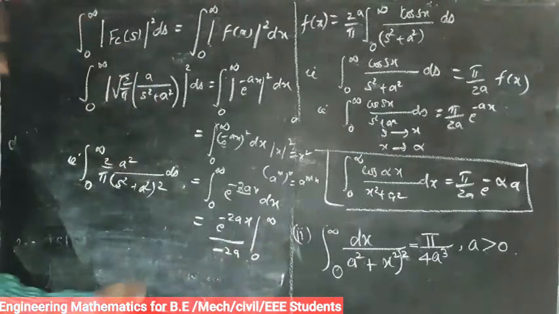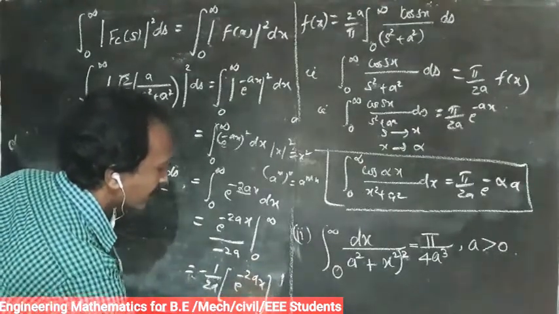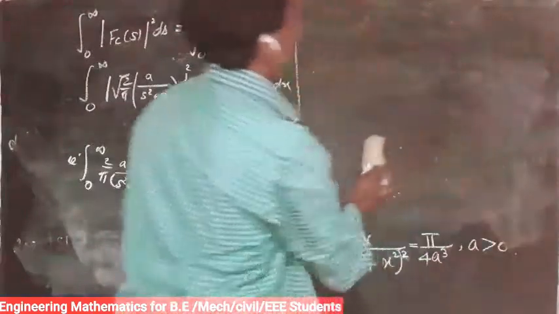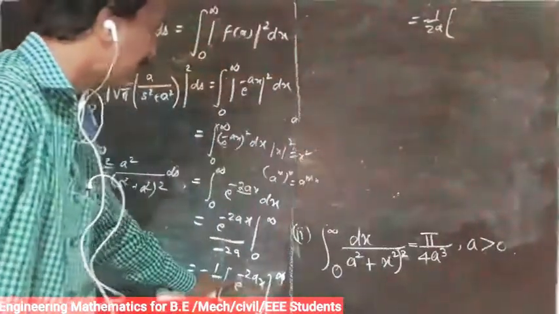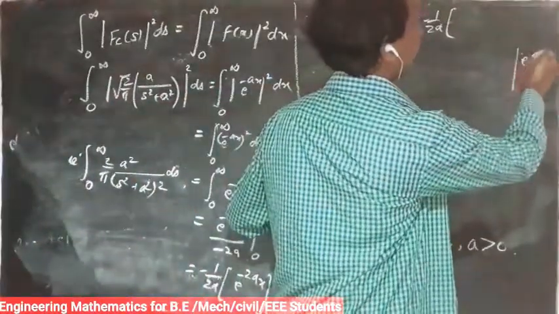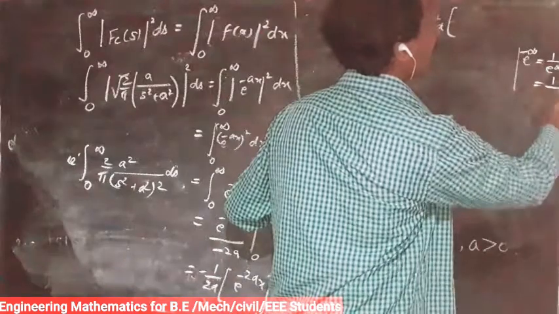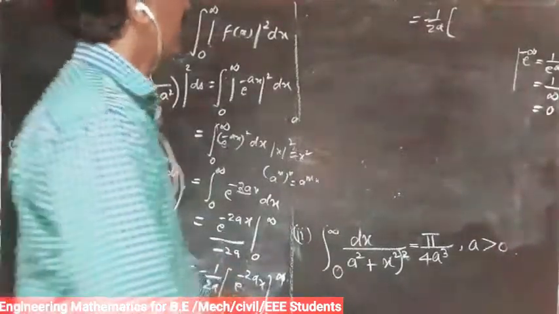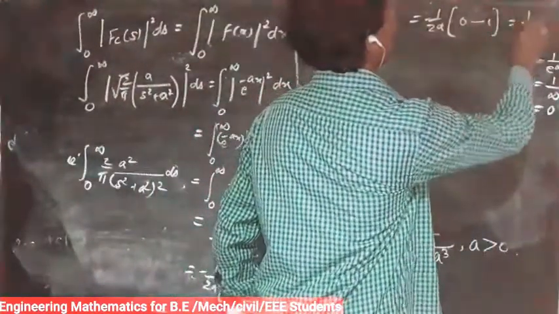The constant minus 1 by 2a stays outside, and we substitute the limits. At the upper limit x equal to infinity, e power minus infinity is 1 by e power infinity, that is 1 by infinity, which equals 0. Then minus e power 0, that is 1. So that is equal to 1 by 2a.